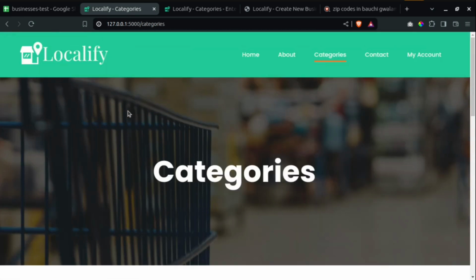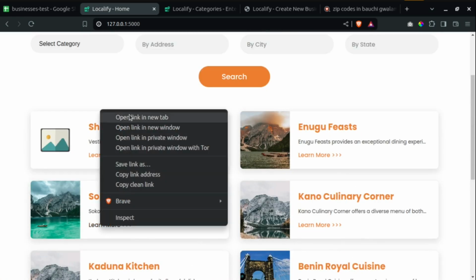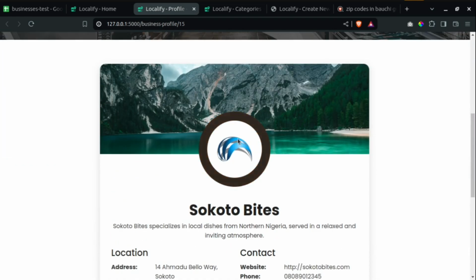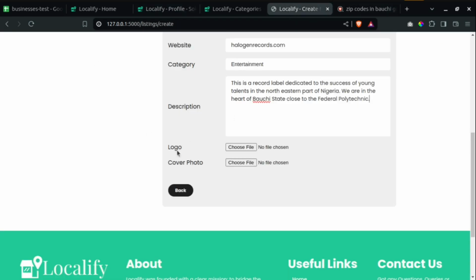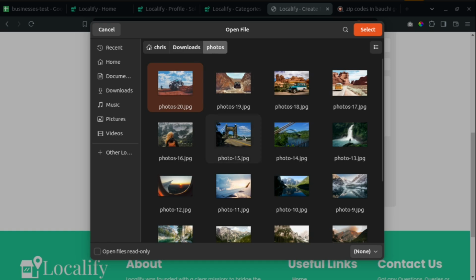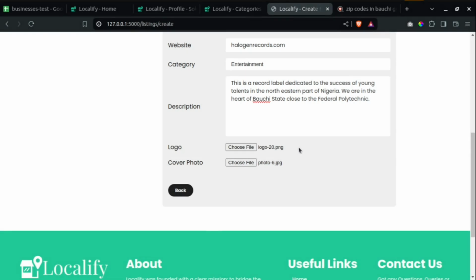Localify categories. Let me go back to home. So let me use this Sokoto Bytes, for example. So if you come to, you can see the cover photo over here, then the logo. Okay, the cover photo and the logo. So come back here. Now for the logo and the cover photo, just for test data, I downloaded a couple of logos and a couple of cover photos. So then let me just choose this one. Then for the cover, let me just use one of these ones. Let me use this one over here. So you can see the logo and the cover photo.